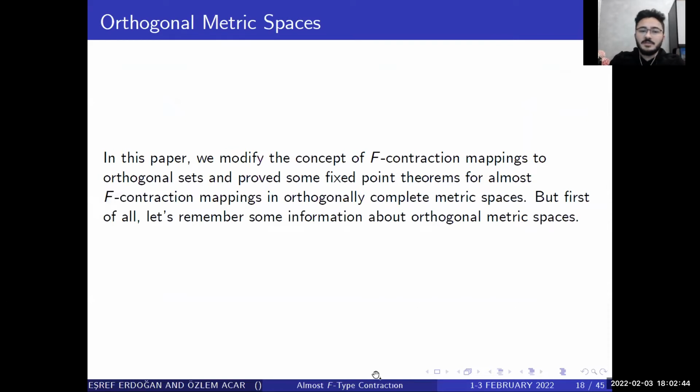In this paper, we modify the concept of F-contraction mapping to orthogonal sets and provide some fixed point theorems for almost F-contraction mappings in orthogonal complete metric space. But first of all, let's remember some information about orthogonal metric space.